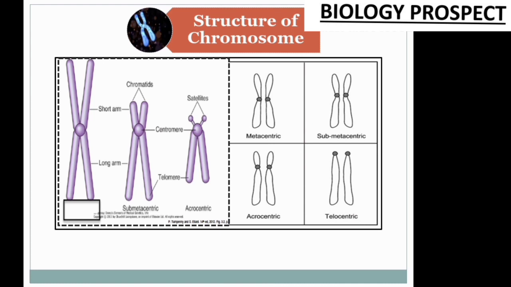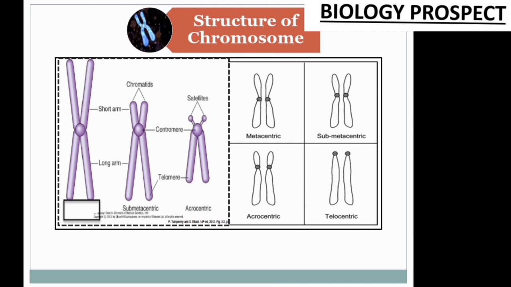Now come to the second point. The second classification is the acrocentric chromosome. What is the acrocentric chromosome? When the centromere is too much up or too much below the middle of the chromatid fibers, as you have seen in the diagram, it is known as an acrocentric chromosome. That means the position of the centromere is not exactly in the middle; it is too much up or too much down.